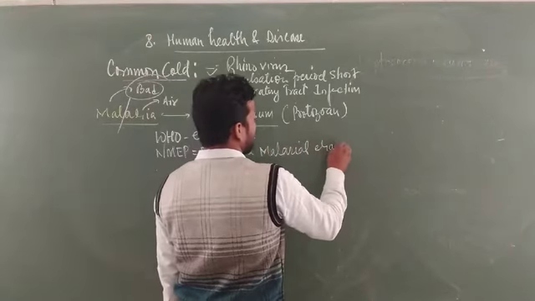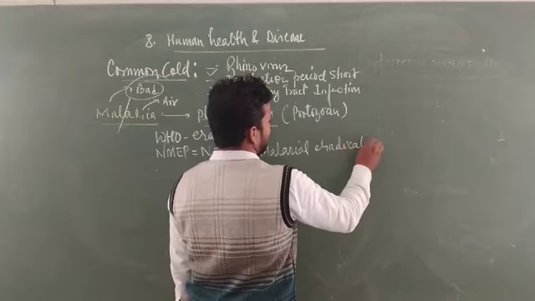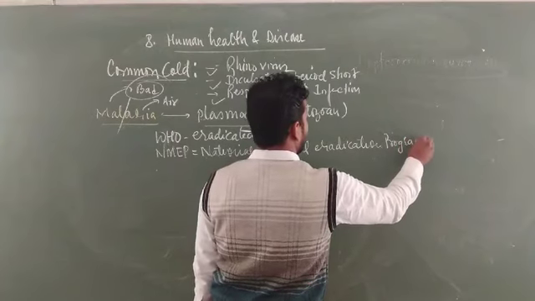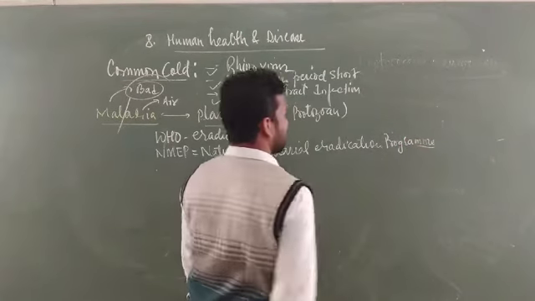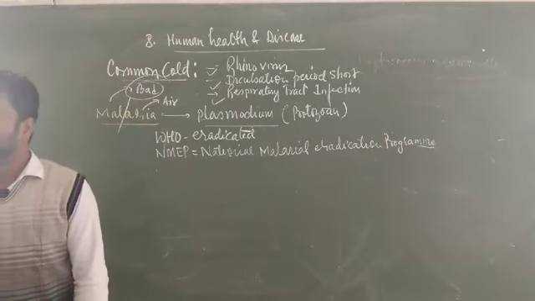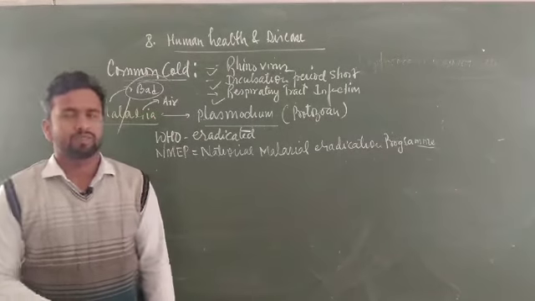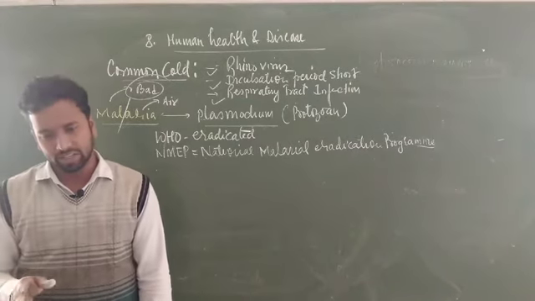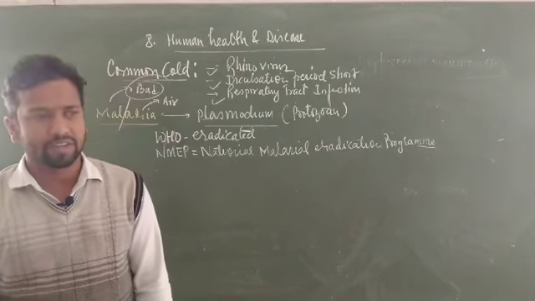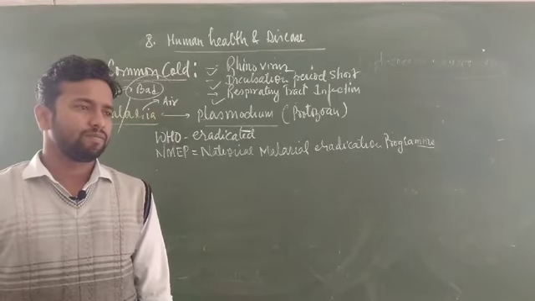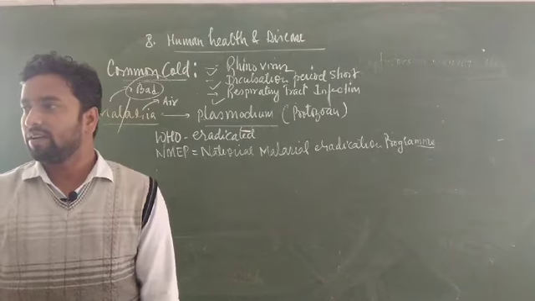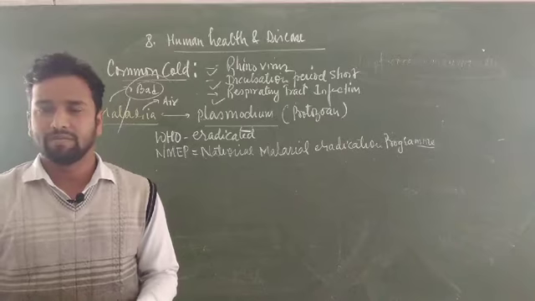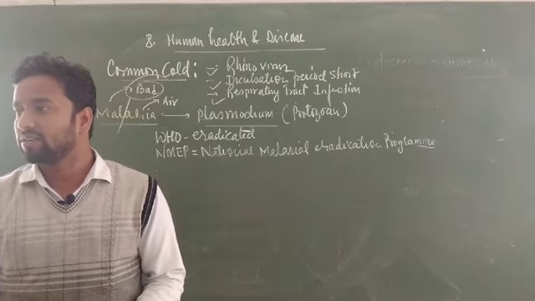This is a program applied by WHO, and according to WHO and this program, the world was declared malaria free. But after declaring this, within 3 to 5 years, many patients of malaria were reported. Then again different organizations were prepared to eradicate and cure it, and malaria is one of the severe diseases.